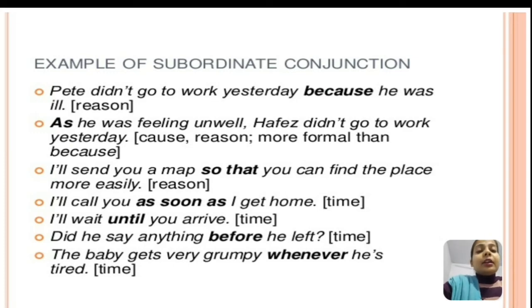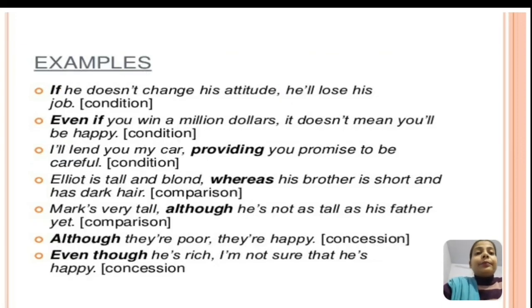I will wait until you arrive. Here until is expressing time. Did you say anything before he left? So before is a subordinating conjunction which is used here to express time. The baby gets very grumpy whenever he is tired. So here whenever is expressing the time. I hope this is very clear, how we use subordinating conjunctions.